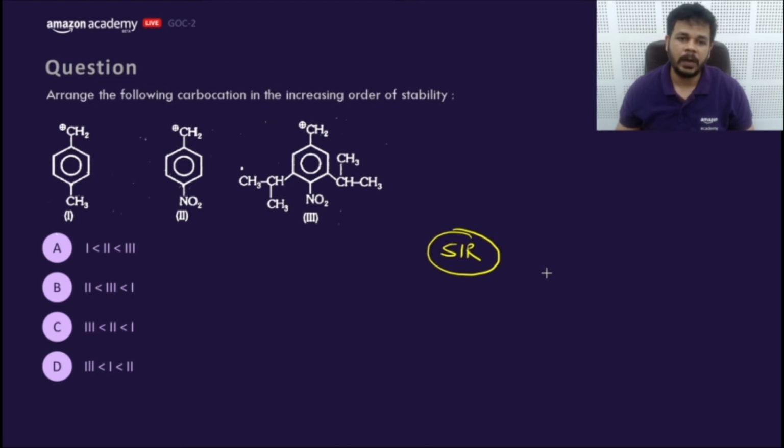Arrange the following carbocation in the increasing order of stability. Carbocation gets stabilized if it would go into resonance, or it should not feel minus M effect of any compound or group. So what would be the answer?